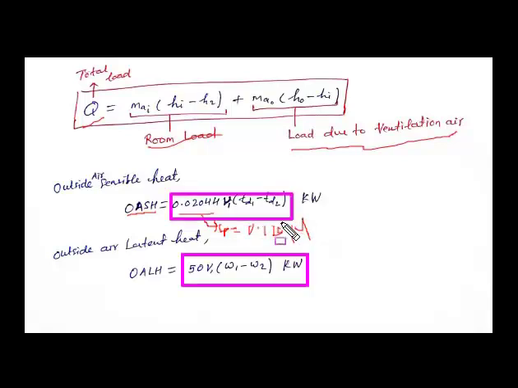So this gives us the outside air sensible heat load. Here outside air latent heat, OALH, we will find from this equation, 50 V1 (omega 1 minus omega 2) in kilowatt. Using this equation we will get the total load of the outside air from this and this.